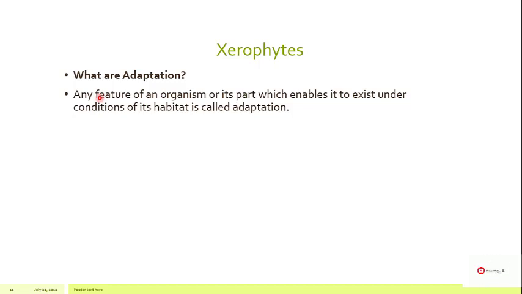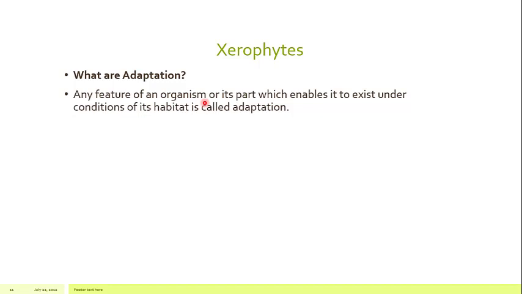So adaptation is any kind of feature, any kind of characteristic, any kind of trait of an organism, or it may be restricted to a part of an organism. For example, adaptation may be restricted to certain organs of the organism. It may not spread all over the body of the organism. So the adaptation may be of the whole organism, or of a part, the organs of the organism.